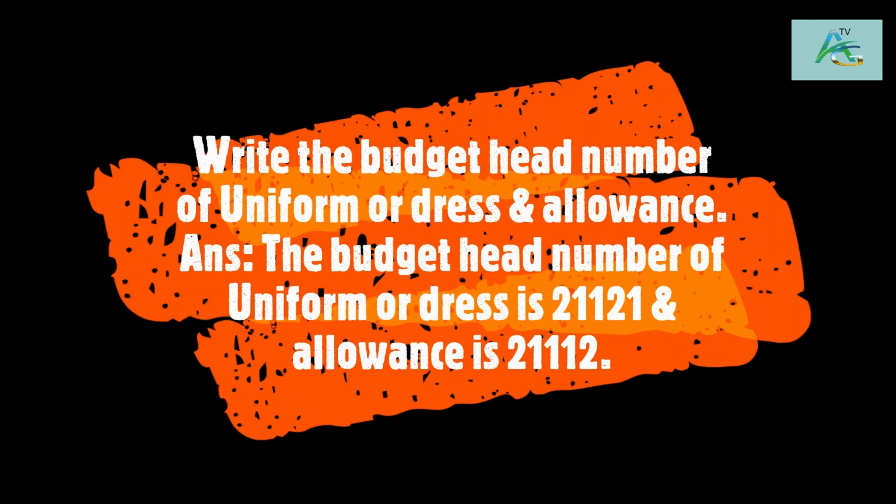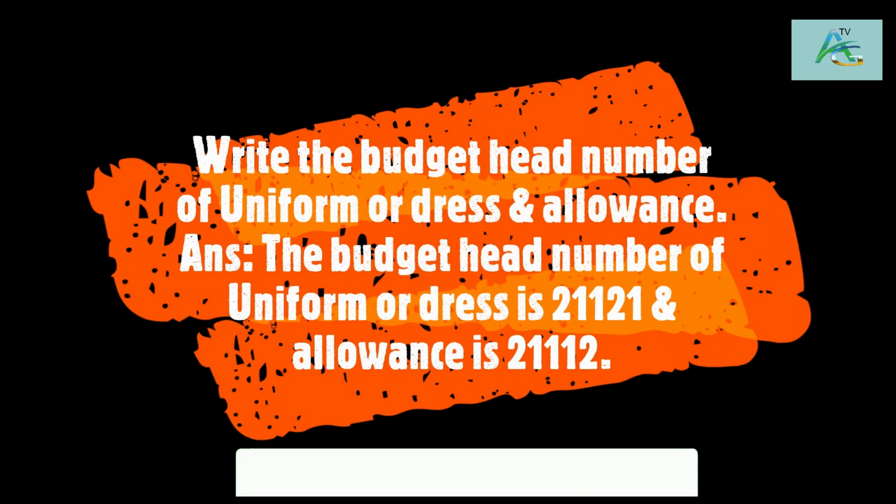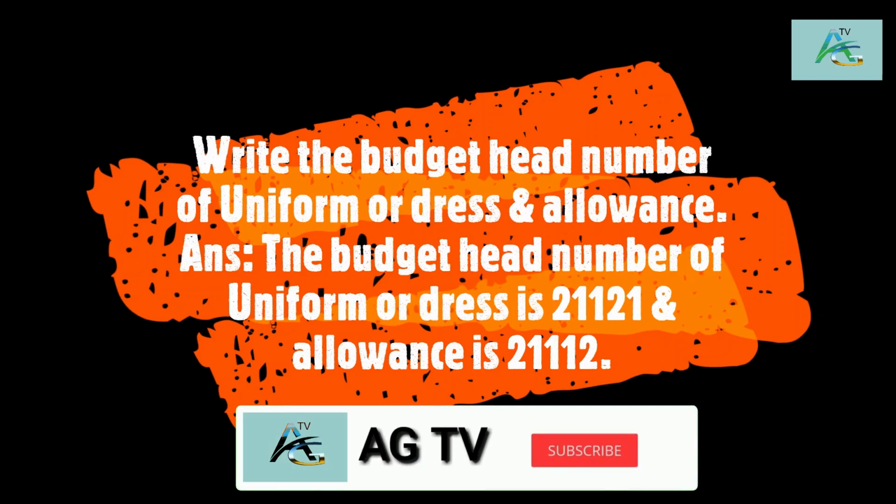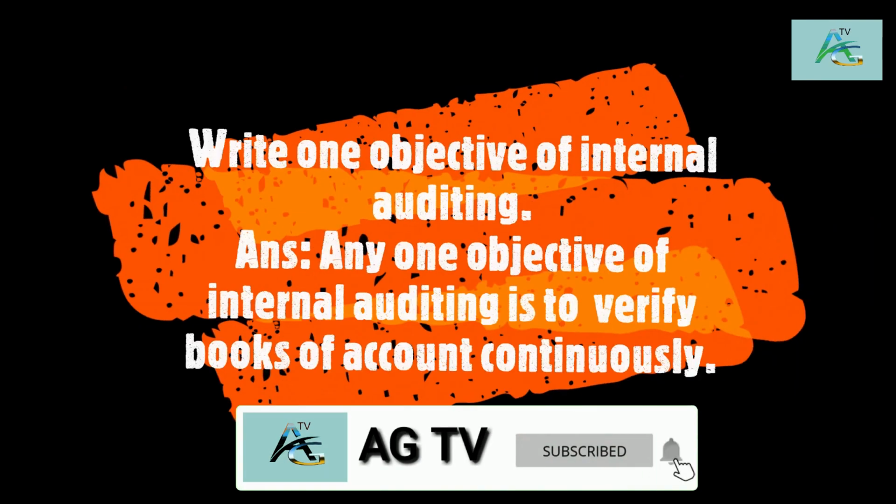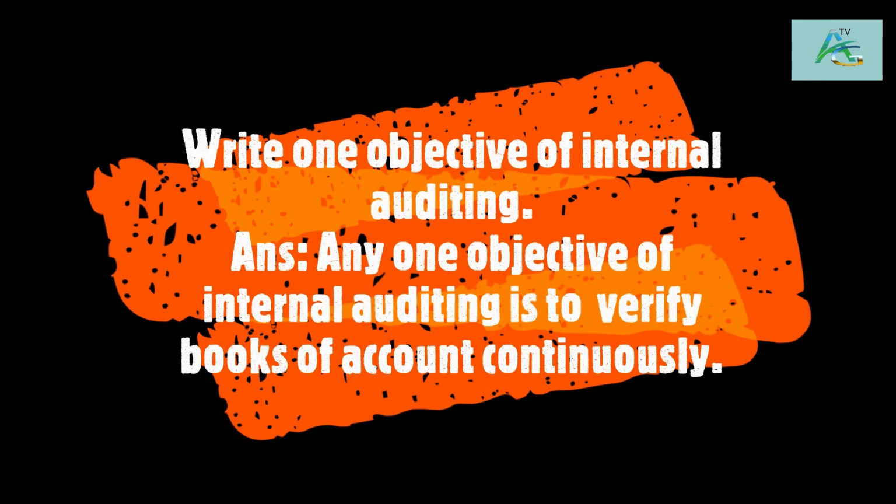Write the budget head number of uniform or dress and allowance. The budget head number of uniform or dress is 21121 and allowance is 21112. Write one objective of internal auditing. Any one objective of internal auditing is to verify books of account continuously.